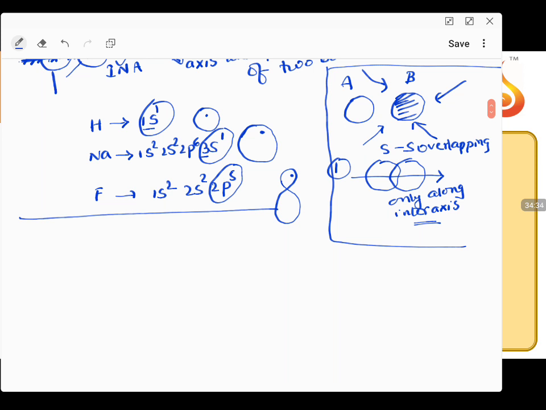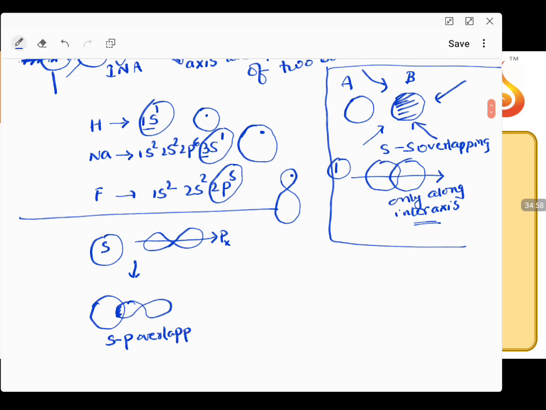Now if I am taking an s orbital and a p orbital, what will be the result? If I am taking this px orbital with an s orbital, what will be the resultant? This s orbital overlaps with the p orbital, resulting in the formation of sp overlapping. So this is the second case.